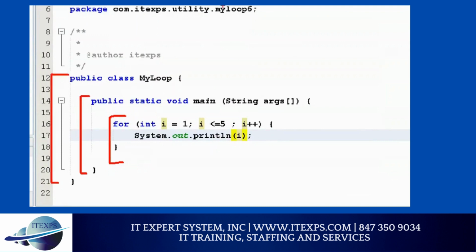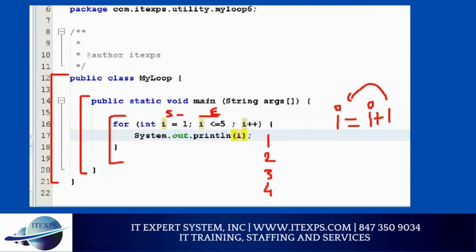As you can see, my start value will be 1. This is my end value. And this is my increment 1. Plus plus means I'm doing i equals i plus 1. We talked about it last week, if you remember. So that is where I'm incrementing 1. So it will start with 1, then 2, then 3, then 4, then 5.